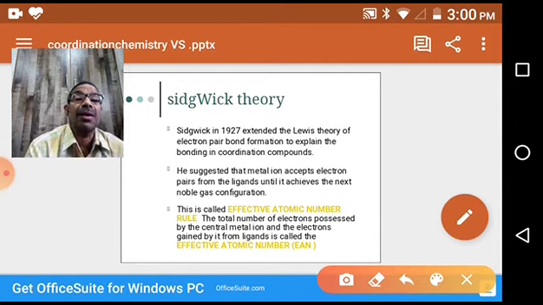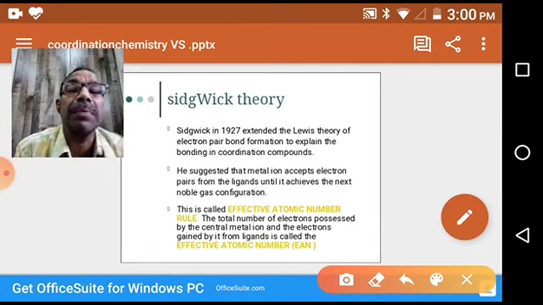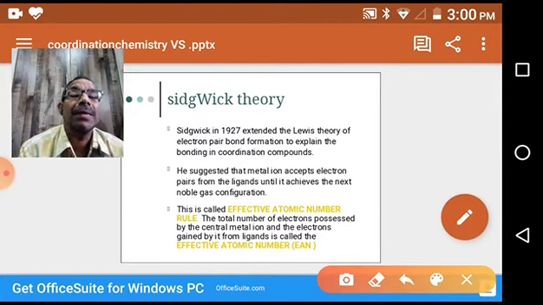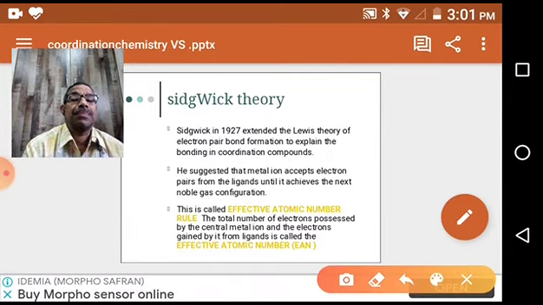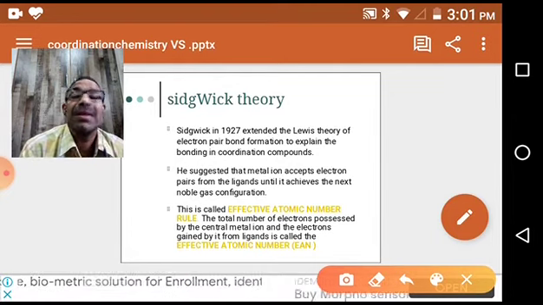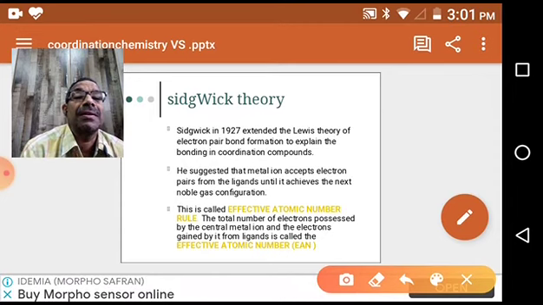Like that, in coordination compounds also, every metal atom or ion gains electrons to get a stable electronic configuration, that is, the atomic number of the nearest inert gas. For example, fourth period metals try to get 36 electrons, krypton being the nearest inert gas.